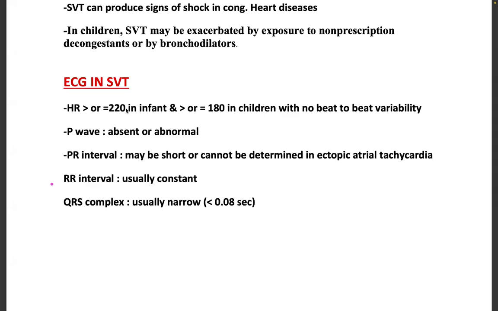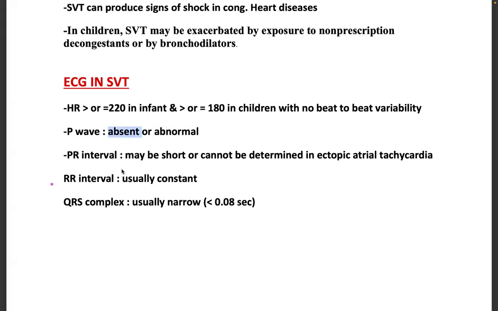ECG in SVT: heart rate will be 220 in infants. In infants, it will be more than or equal to 220, and in children, 180 or more than that, with no beat-to-beat variability. There won't be any variability. It will be the same. And the P wave is absent. Usually, it is absent or abnormal. I don't know about the abnormal P waves. What I know is absent.